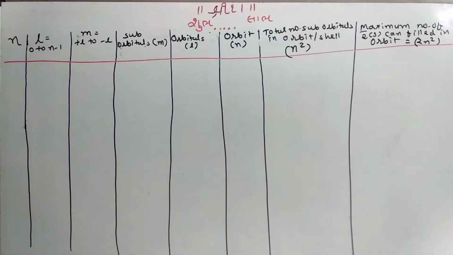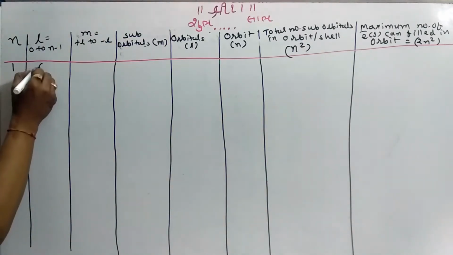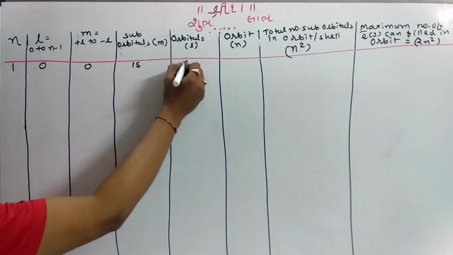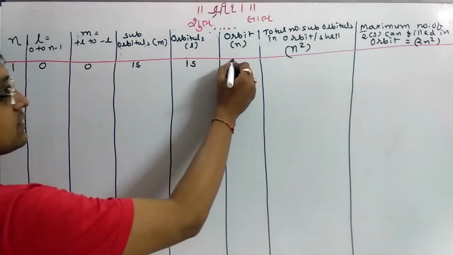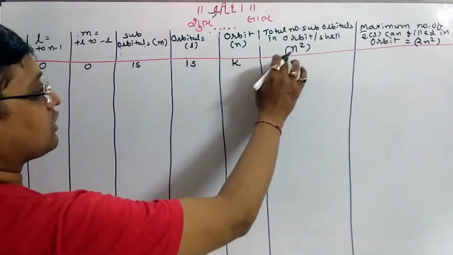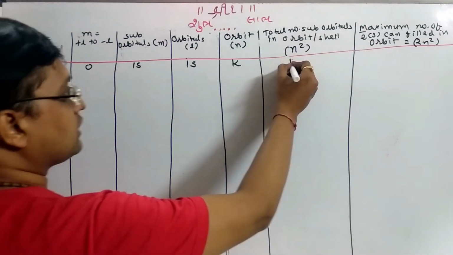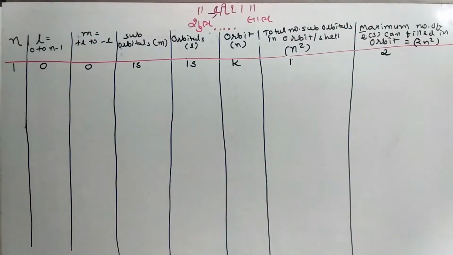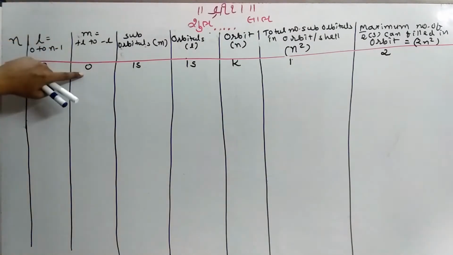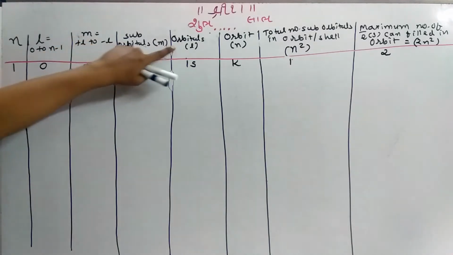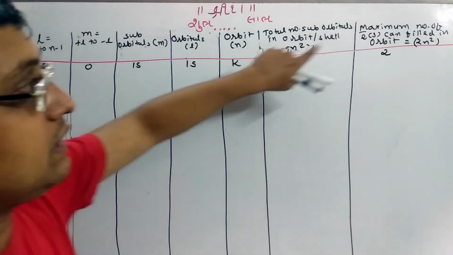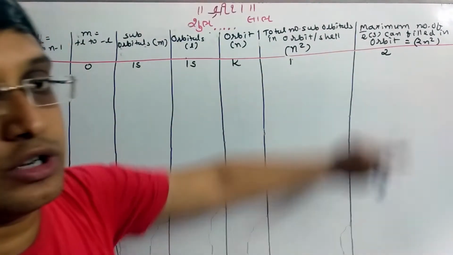The principal quantum number is 1. So the value of L is 0. The value of m is also 0. The suborbital is 1s and the orbital is also 1s. The orbit, that is n equal to 1, is the K shell. The number of suborbitals is 1 and the total number of electrons it can accommodate is 2. So if the principal quantum number is 1, the L value is 0, the value of m is 0, the suborbital is 1s, the orbital is also 1s, the orbit is K, the total number of suborbitals is 1 only and the maximum number of electrons it can accommodate is 2.